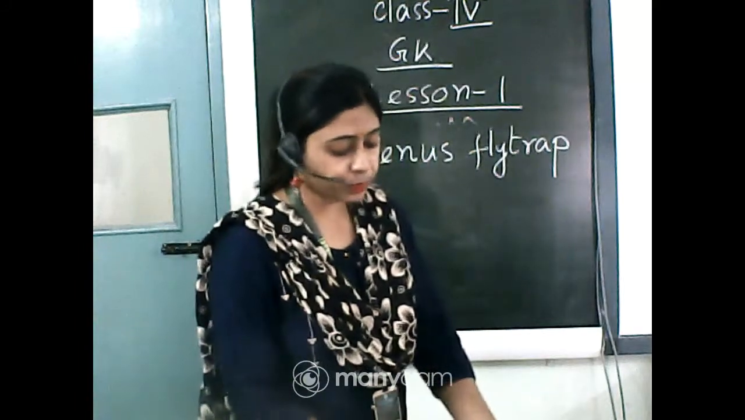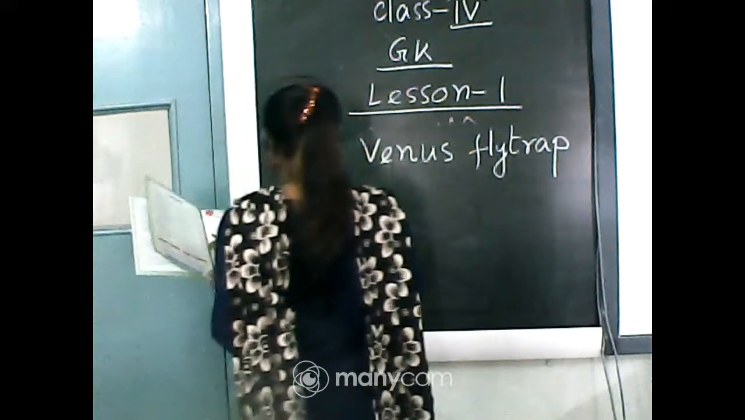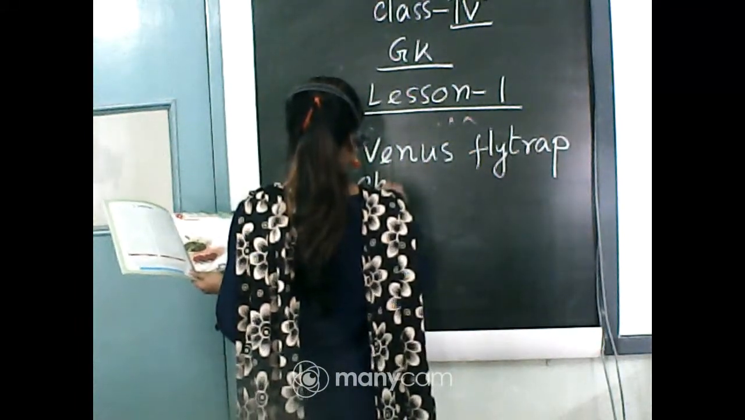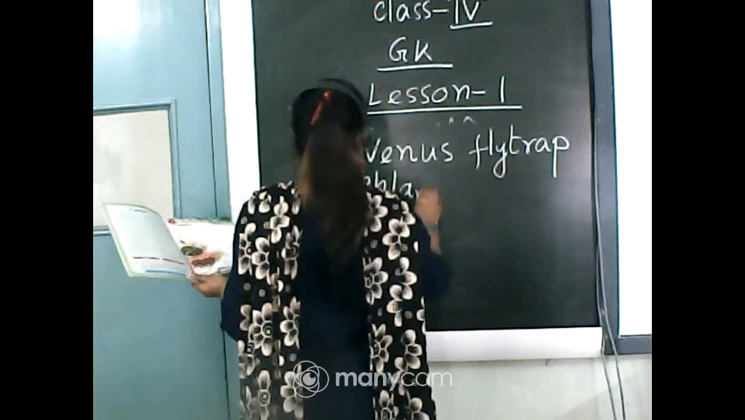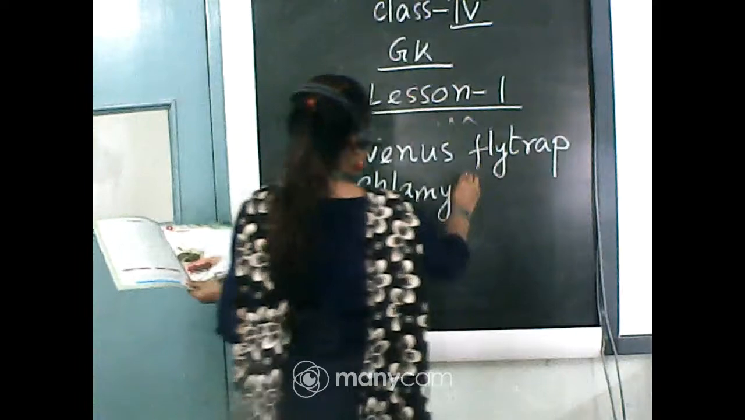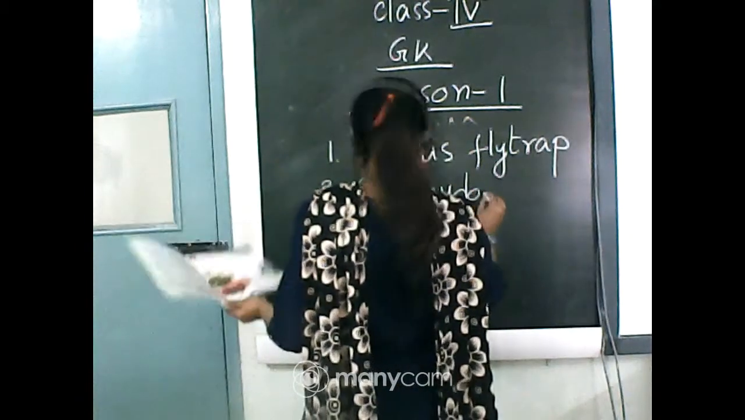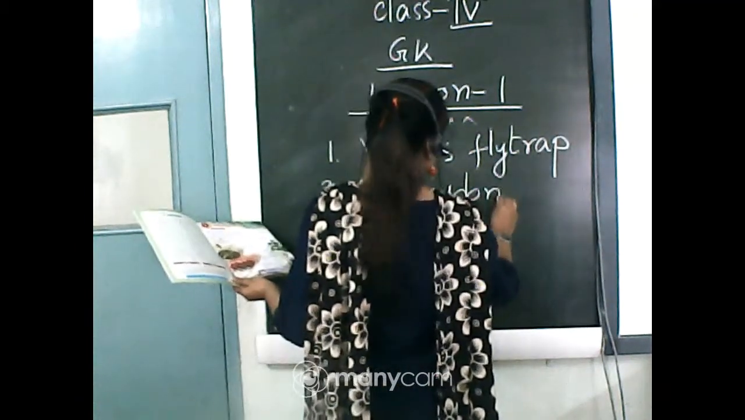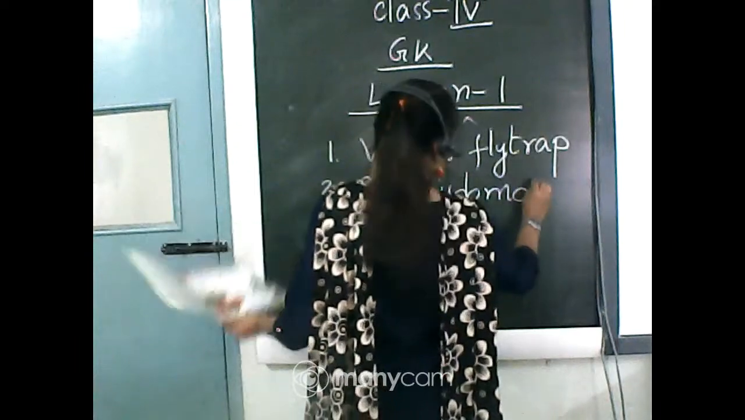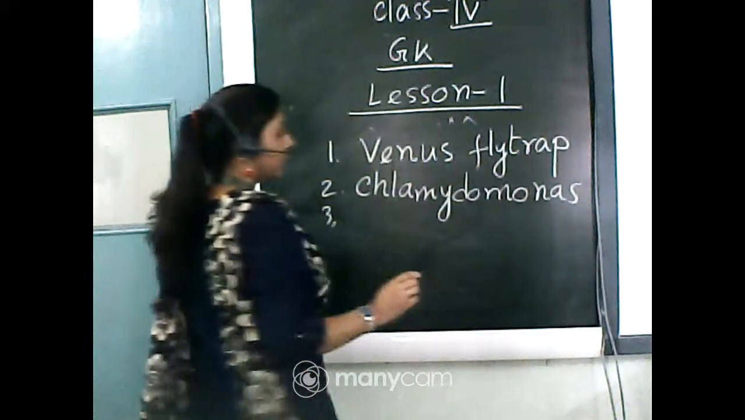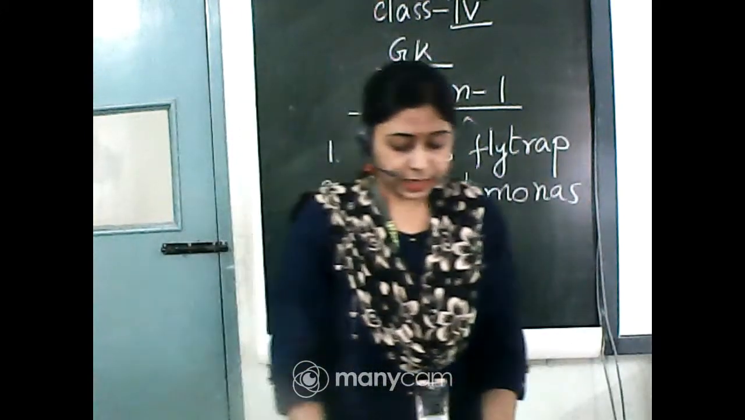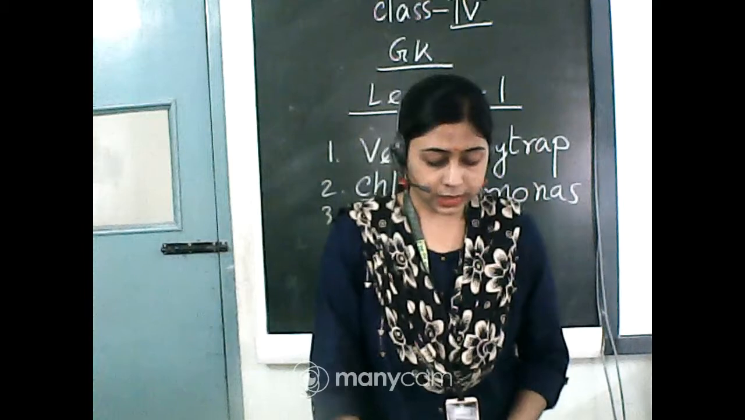So I'm writing on the board. Number 2 is Chlamydomonas, C-H-L-A-M-Y-D-O-M-O-N-A-S. Chlamydomonas. All of you just read these spellings also. Next, number 3.